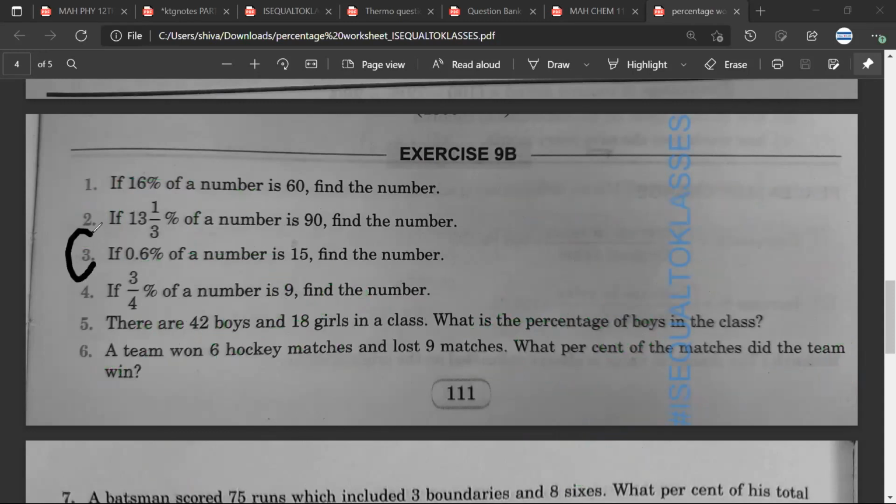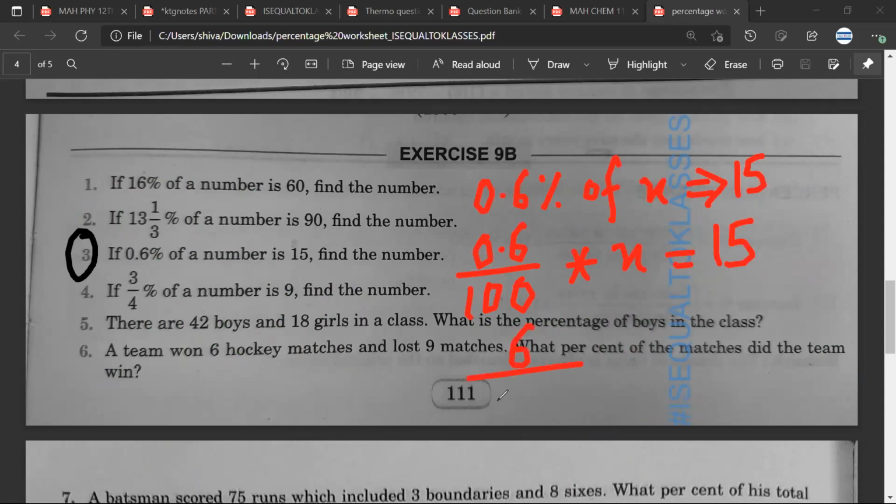Mr. Sarthak, question number 3. If 0.6% of a number is 15, then find the number. 0.6 into x equals 15. So 0.6 upon 100 into x equals 15. We'll multiply both sides by 100 upon 0.6.